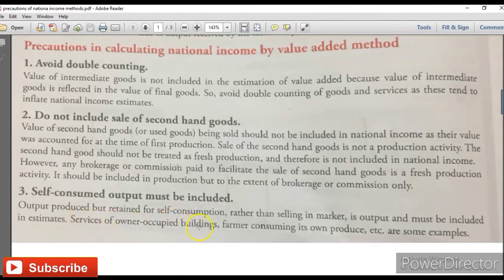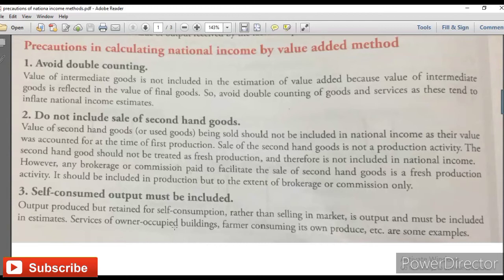Like services of an owner occupied building, or a farmer consuming its own produce. Services of an owner occupied building means that if you start a factory in your own building, it means you are paying rent to yourself.